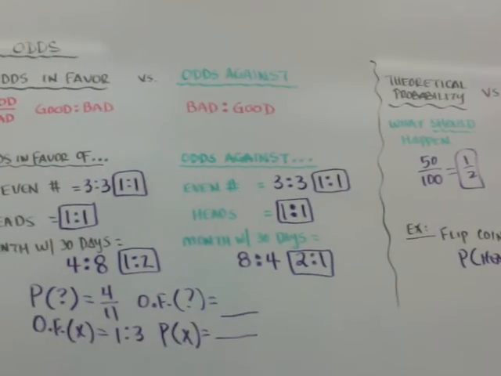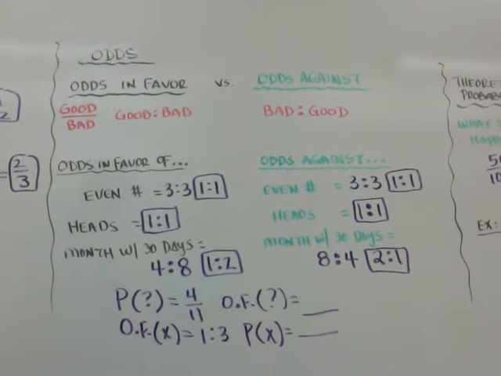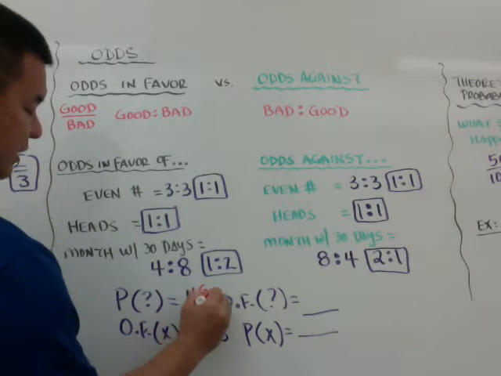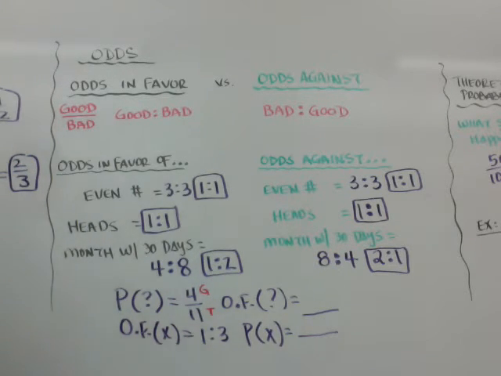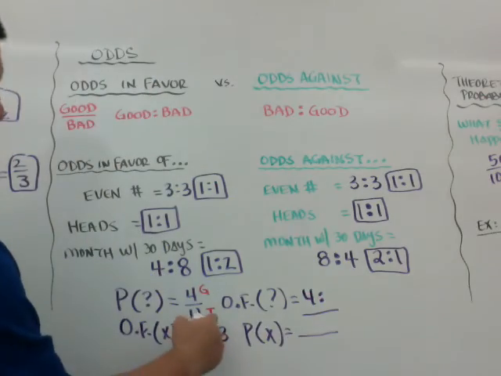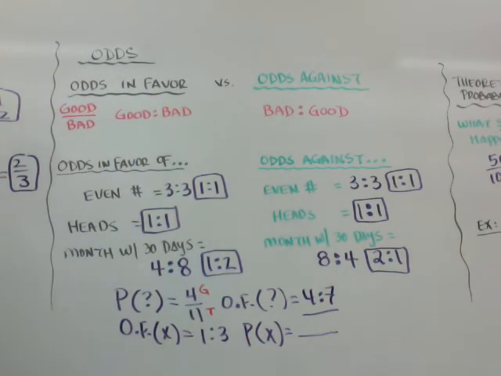Coming back to the questions. Probability of something happening, if it's 4 out of 11. Actually, if you want to pause it now to try it, you can. So pause and try it and then come back. If the probability is 4 out of 11, that means there's 4 good and 11 total. So if the odds is good to bad, there's 4 good, and if there's 11 total, that means there's 7 bad. So your odds would be 4 to 7.